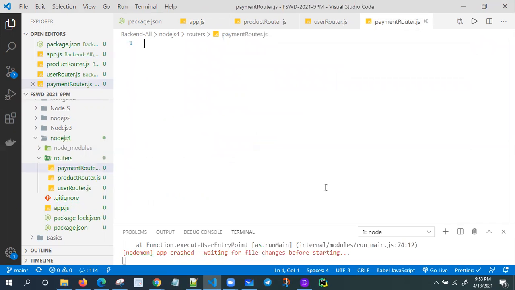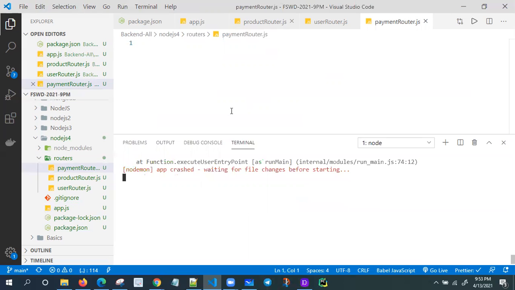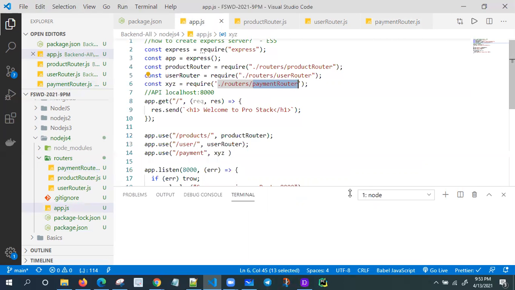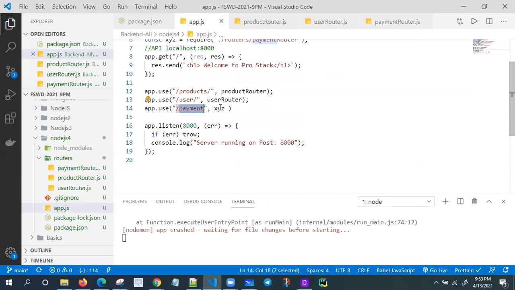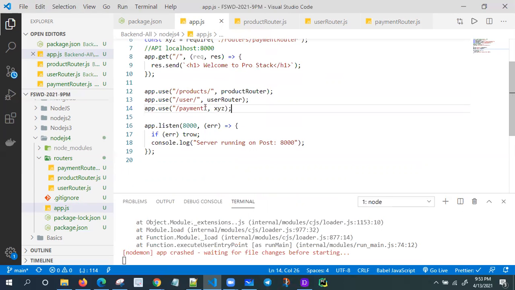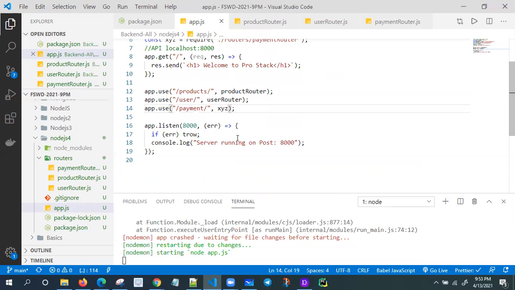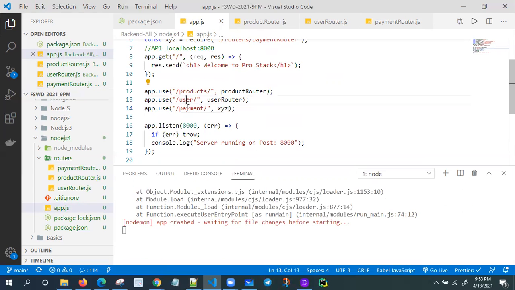Okay. Maybe it's showing some error also. Let me resolve that error. You'll get one idea. Where is it? Yeah, app.use is a middleware, right? Okay, fine. Go to app.js. Yes, app.js, payments, and router. Fine. What is the issue here? Slash. Maybe give this one like this. Not an issue. Still, it is crashing. Products, user, and payments. So what are we using here?